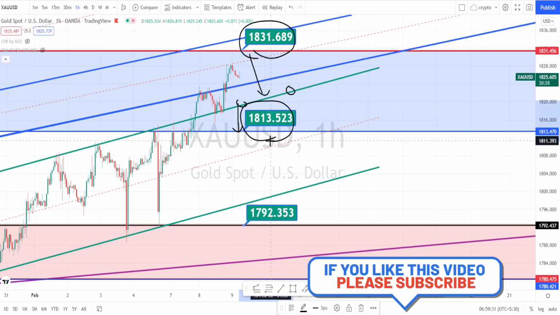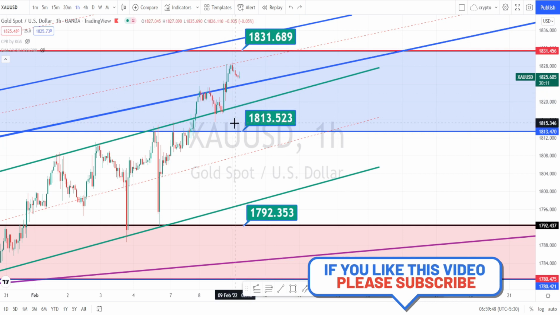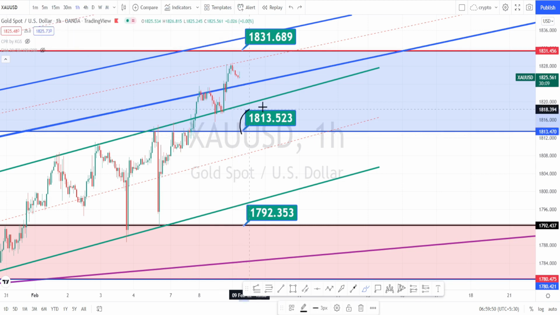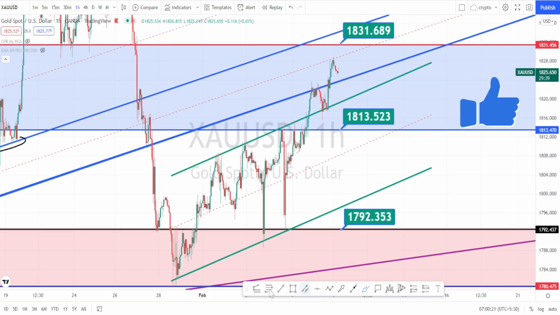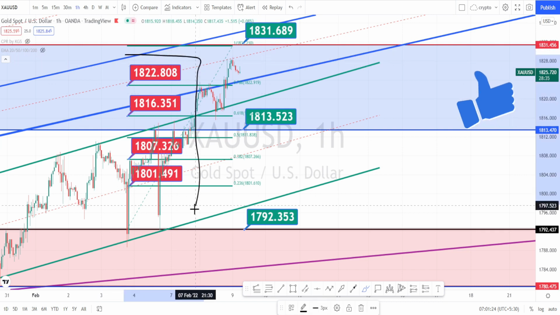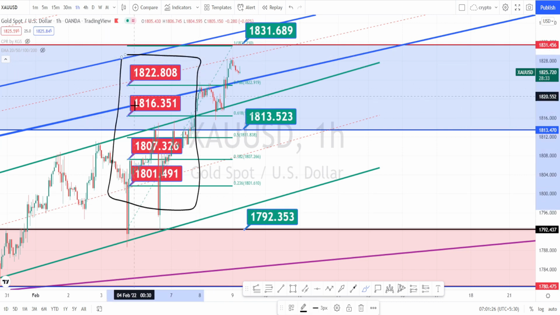have a higher time frame support level, which is around 1813. So we can expect the price action to take support on this level and the range bound market to continue. Let us mark the support and resistance levels. So the values marked in red color boxes are the support and resistance levels.